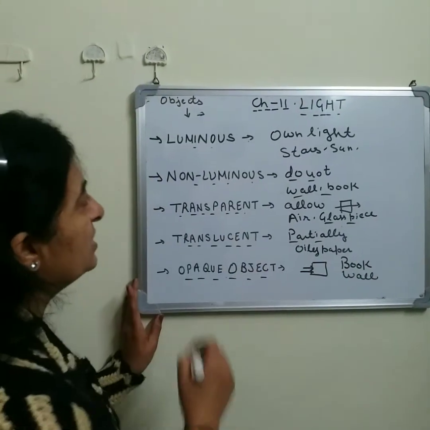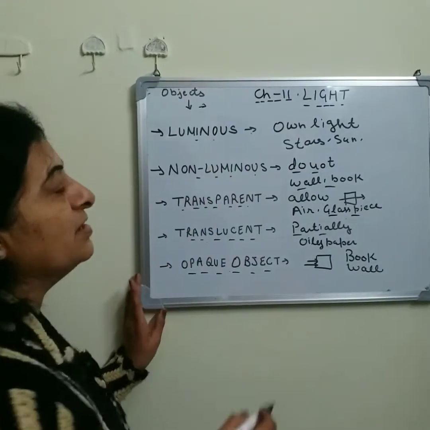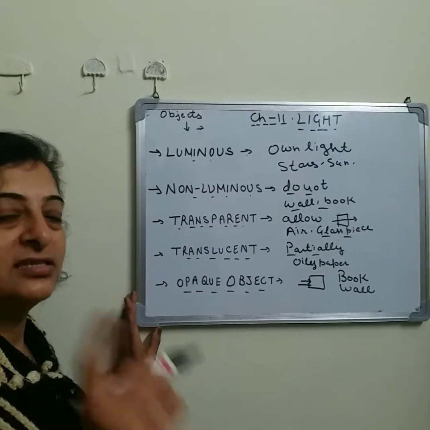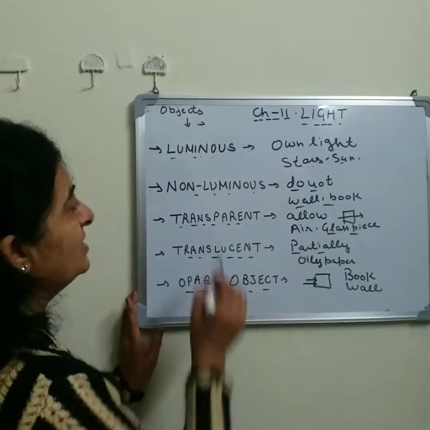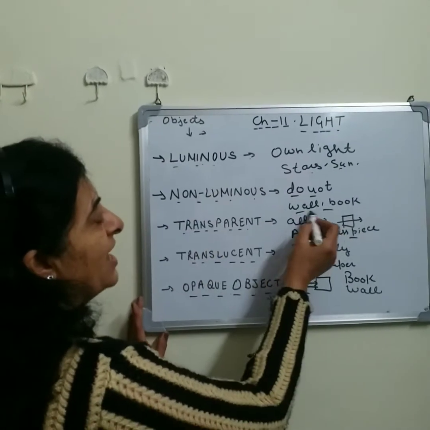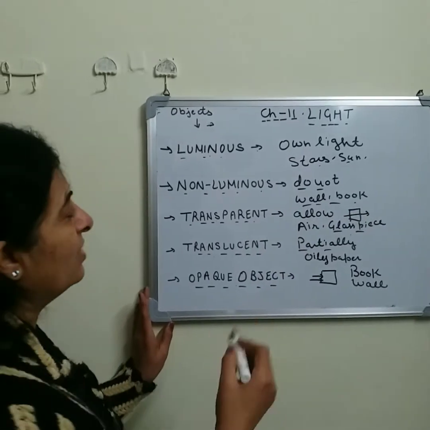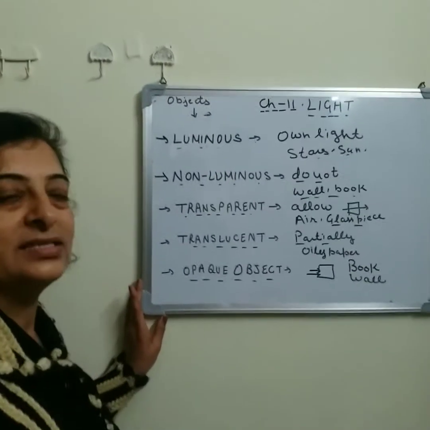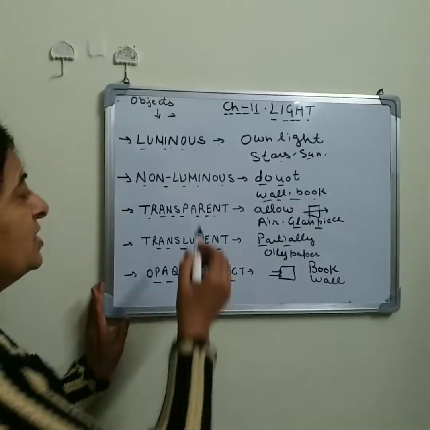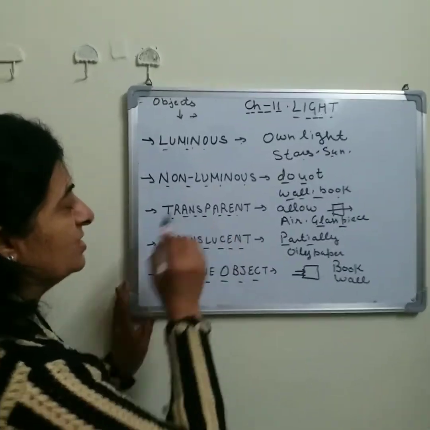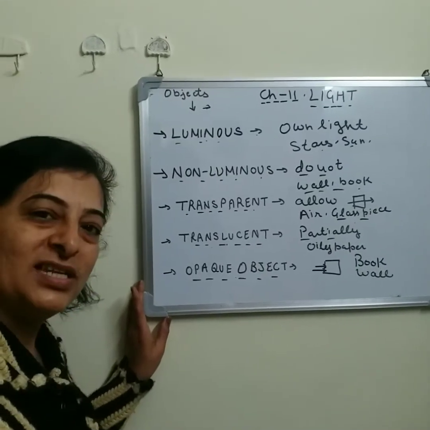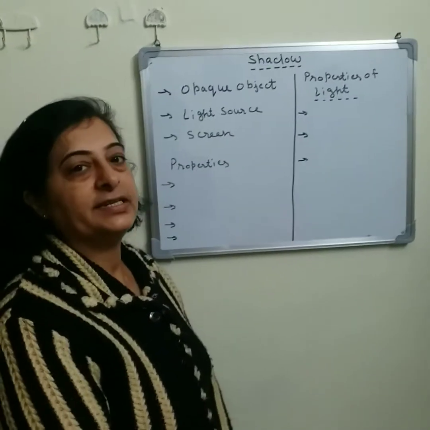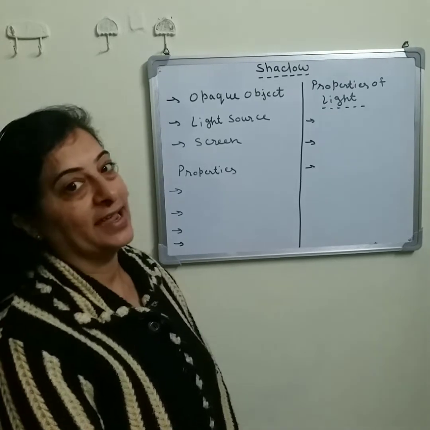So, on the basis of emission of light, we can classify the objects into two categories: luminous objects like the stars and sun, and non-luminous objects like your wall and book. And on the basis of transparency, we can classify the objects into three categories: transparent, translucent and opaque objects. Now, we will discuss properties of light.